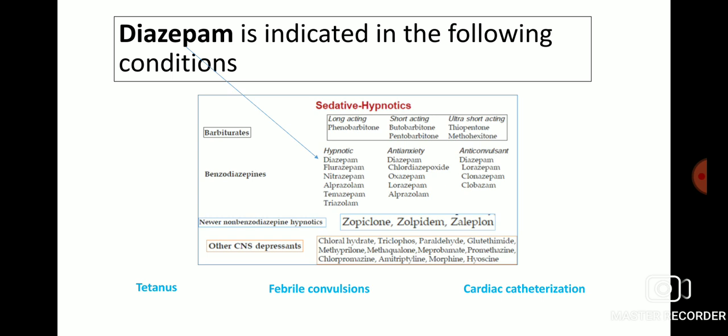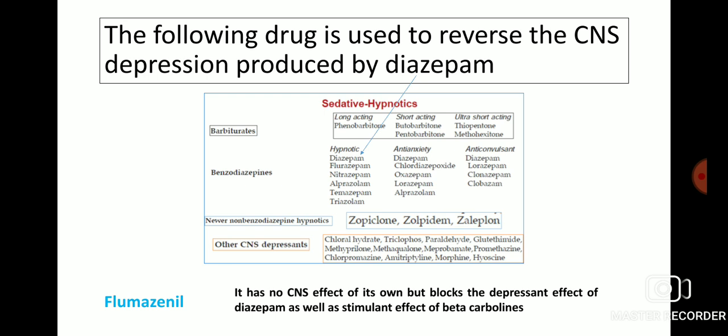Diazepam is indicated in the following conditions: tetanus, febrile convulsions, and cardiac catheterization. Diazepam is a hypnotic benzodiazepine sedative hypnotic class drug. The following drug is used to reverse the CNS depression produced by diazepam: flumazenil. It has no CNS effect of its own, but blocks the depressant effect of diazepam as well as the stimulant effect of beta carbolines.